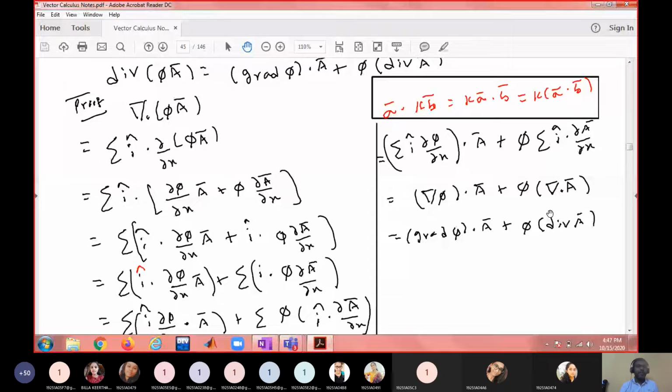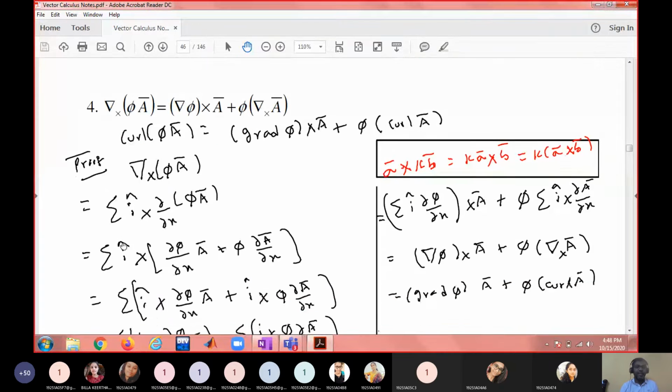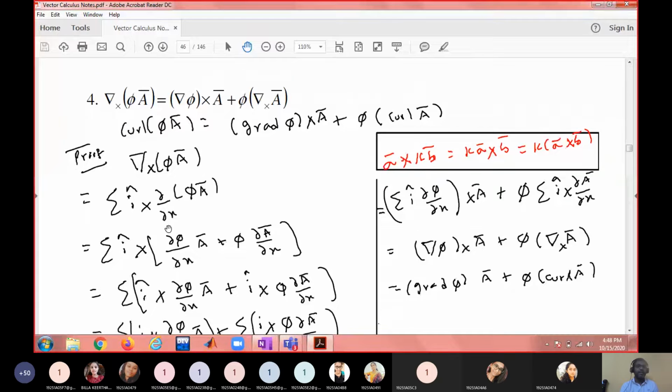When I replace dot with cross, you will get one more result, called del cross. It is exactly similar to the third result.